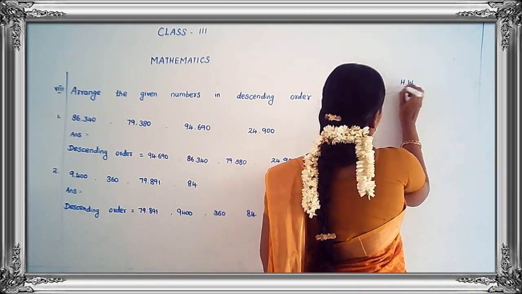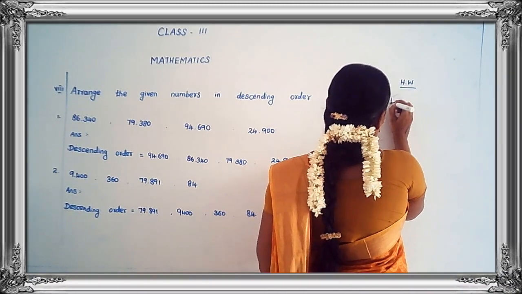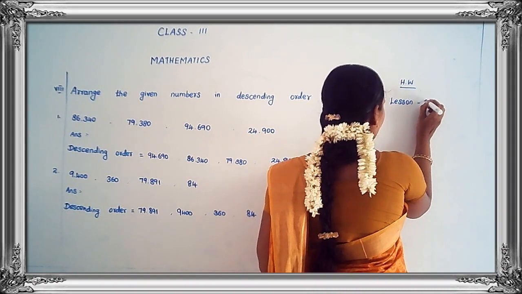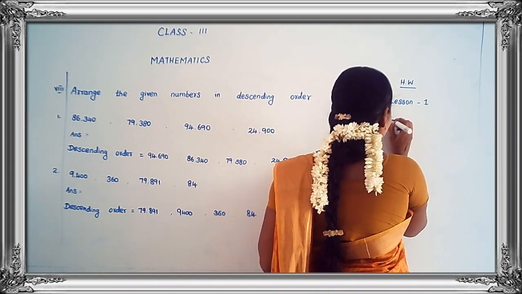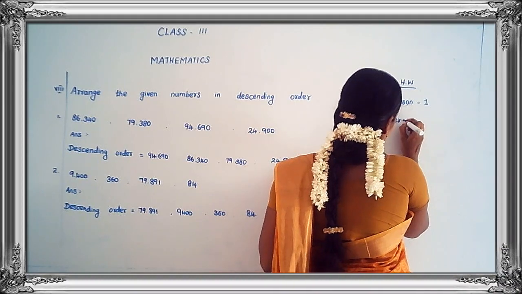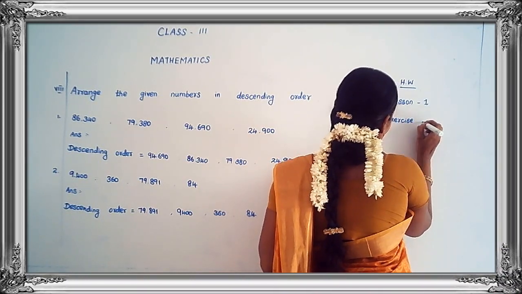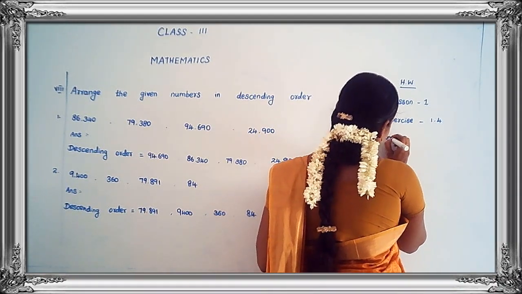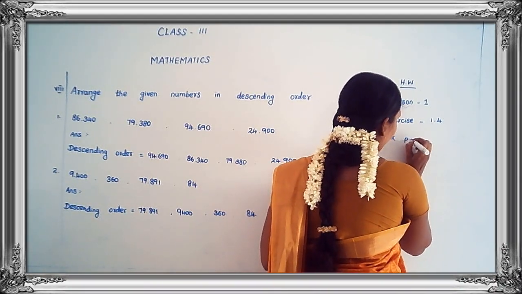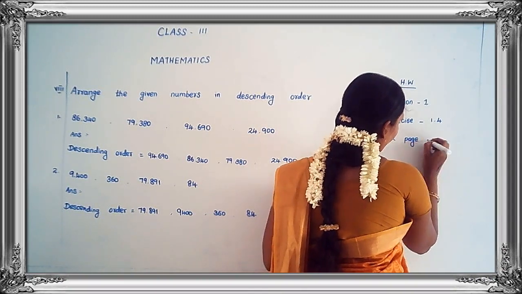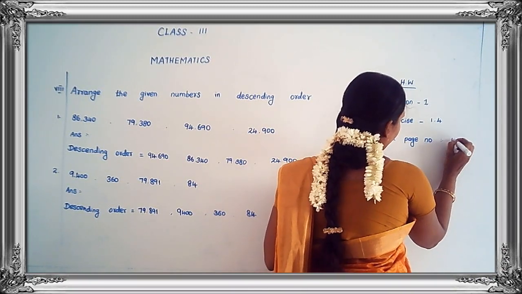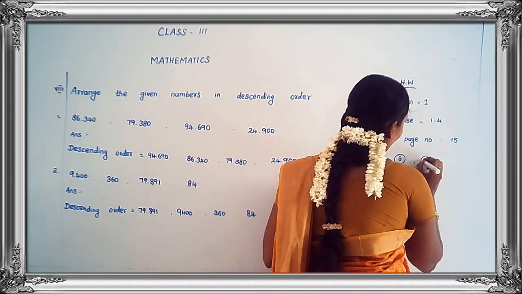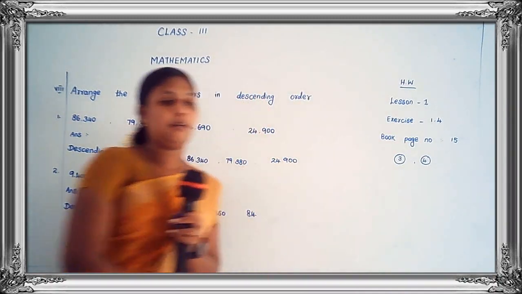Today's homework, lesson 1, exercise 1.4, book page number 15. The third one and the fourth one is today's homework. Okay?